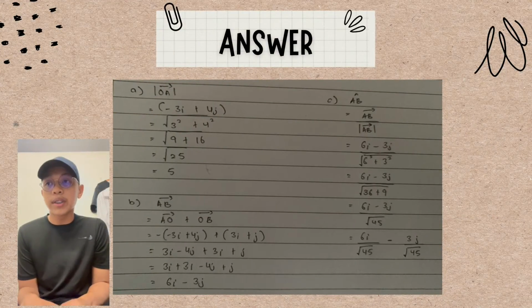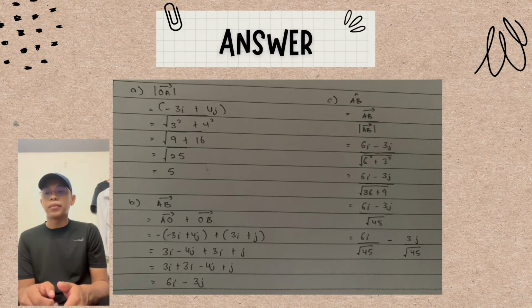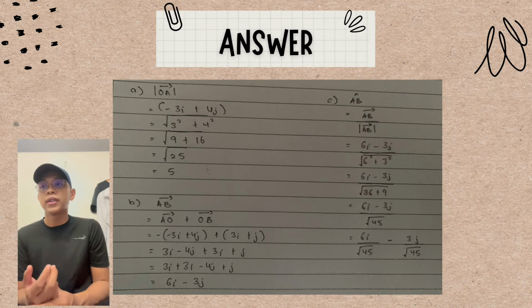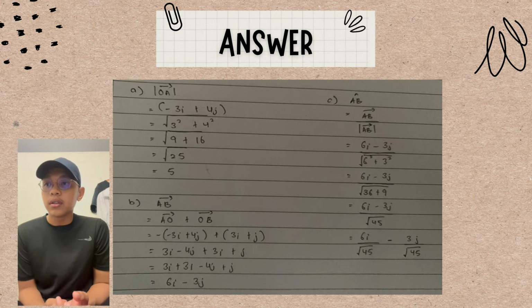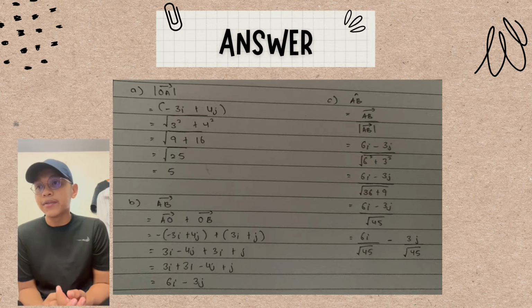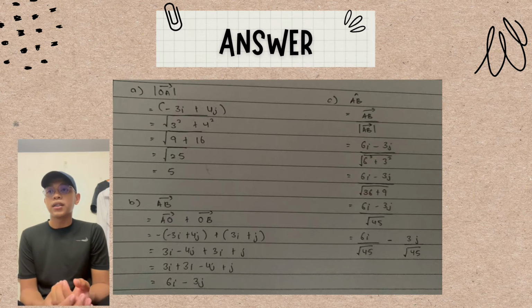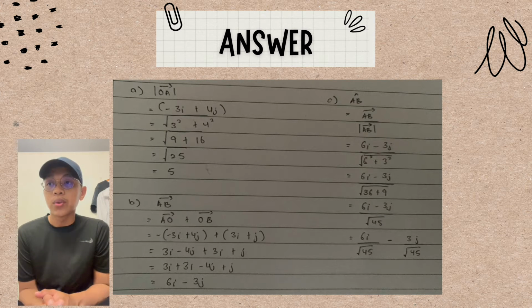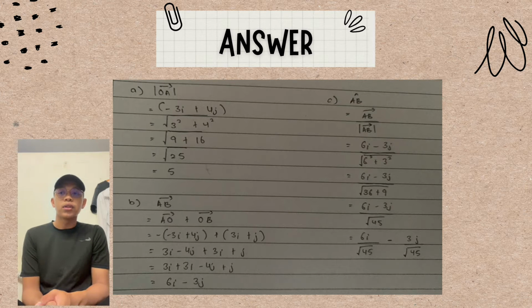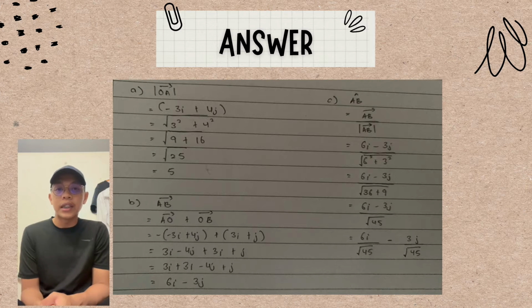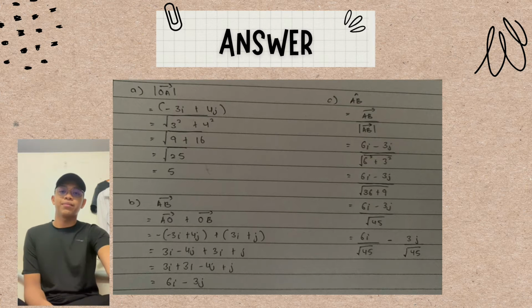Answer for question A. Magnitude OA equals the magnitude of negative 3i plus 4j, which equals the square root of 3 squared plus 4 squared, equals the square root of 9 plus 16, equals the square root of 25, and the last answer is 5. Thank you.